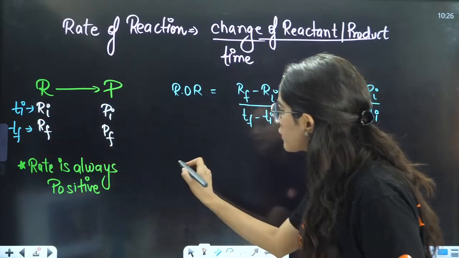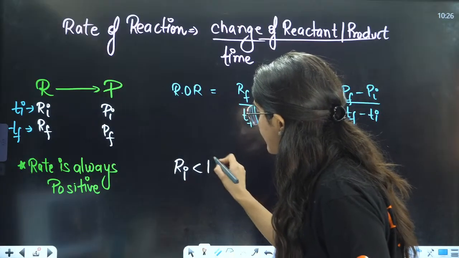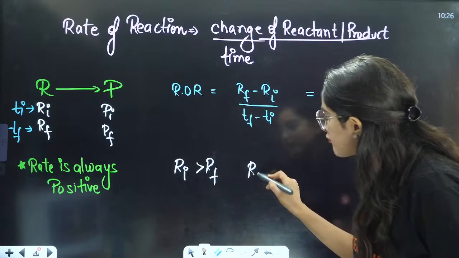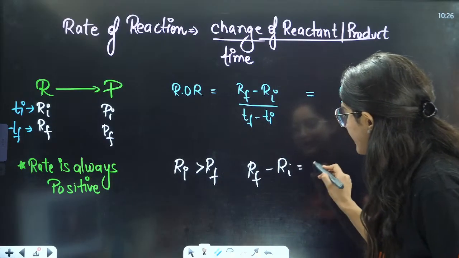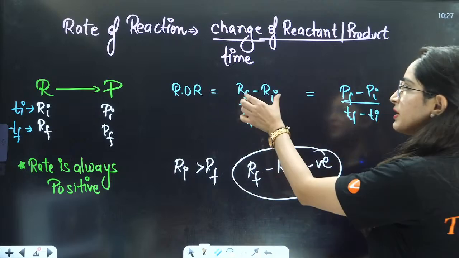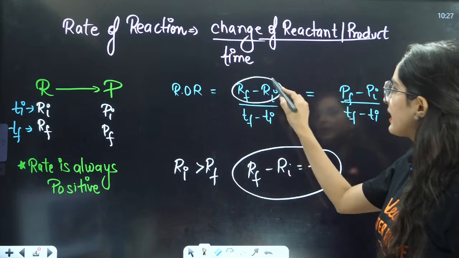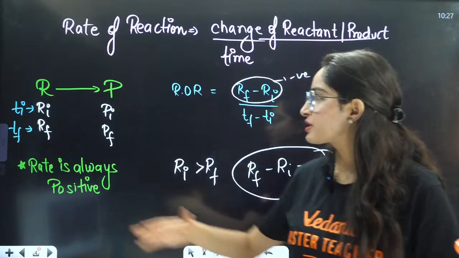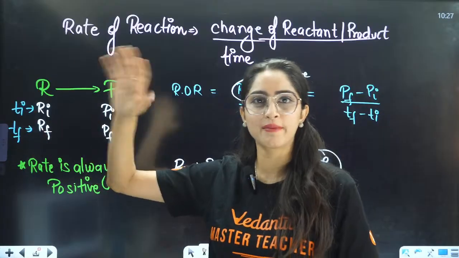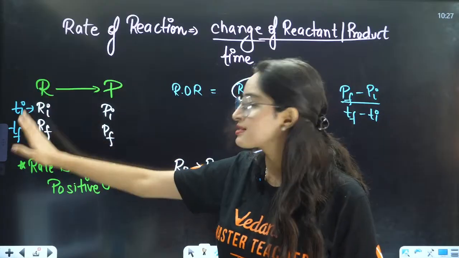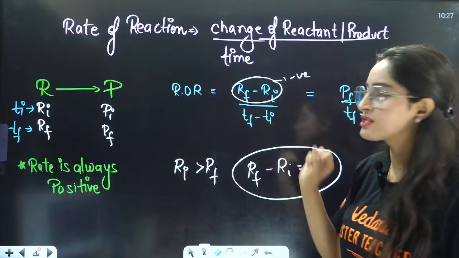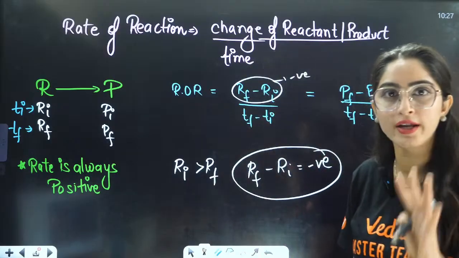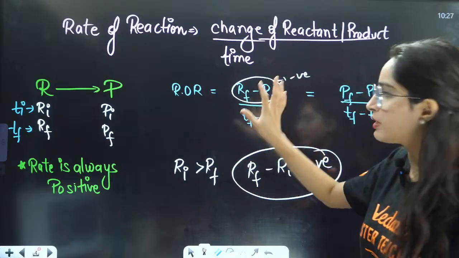So for the concentration, we know that Ri is greater than Rf. Then Rf minus Ri will be negative. This term will be negative here. And time is always increasing, time is never decreasing, so this is positive. That means the overall rate is going to be negative. Do you agree with that? This overall rate will be negative.